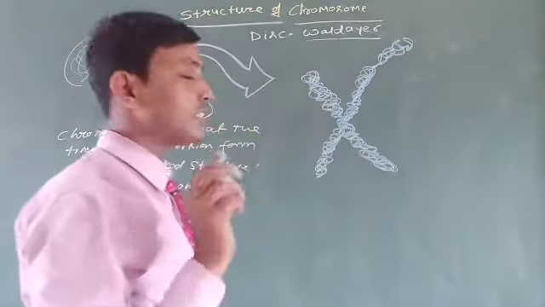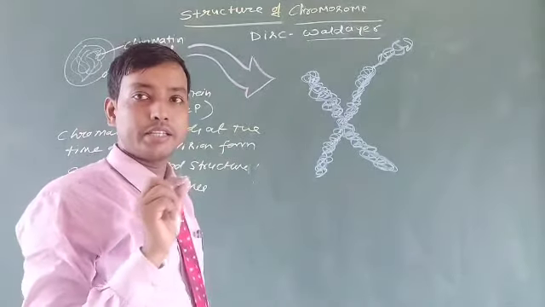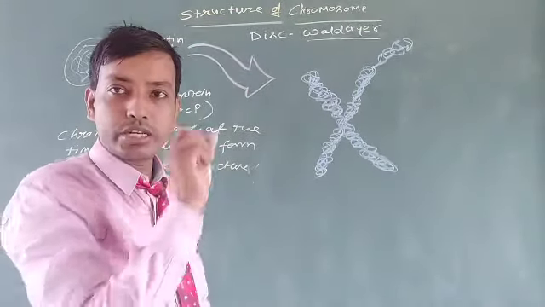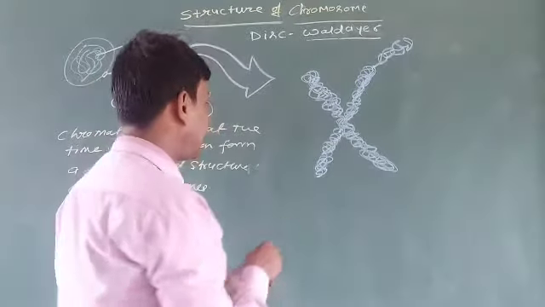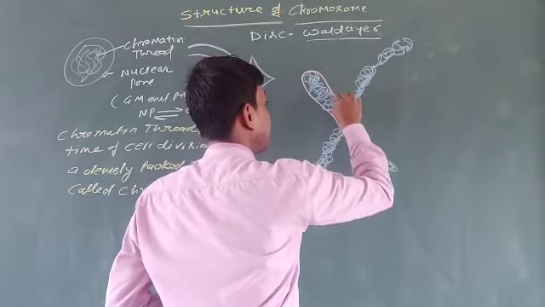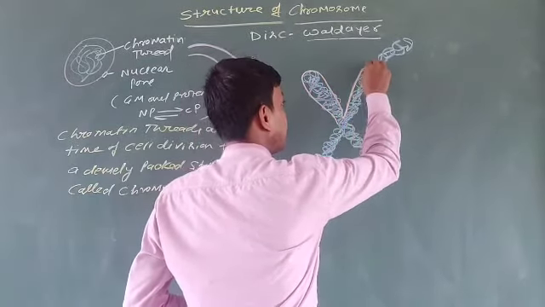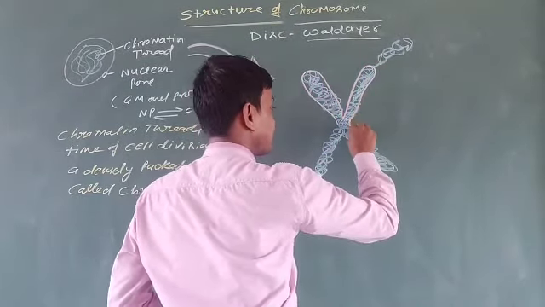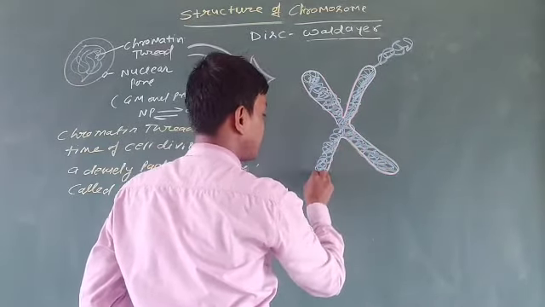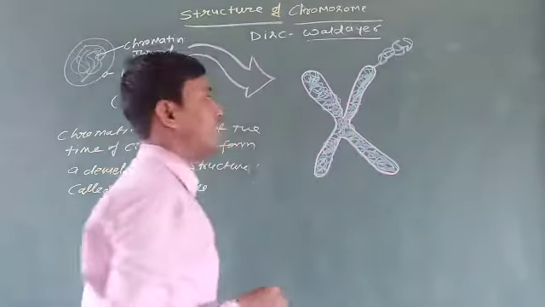After the packing, an envelope forms around each side of the chromosomes. That envelope is known as pellicle.